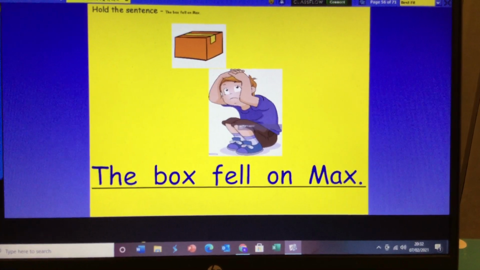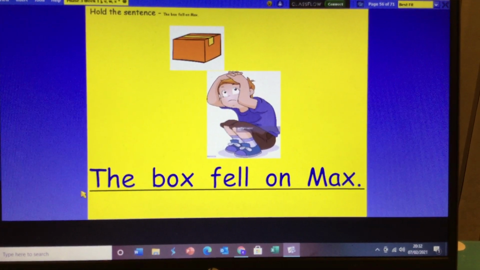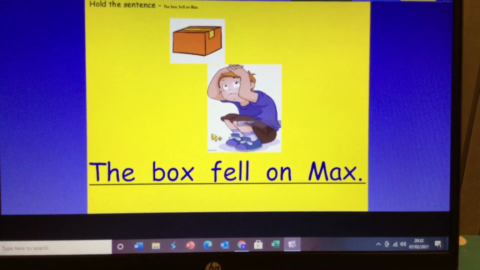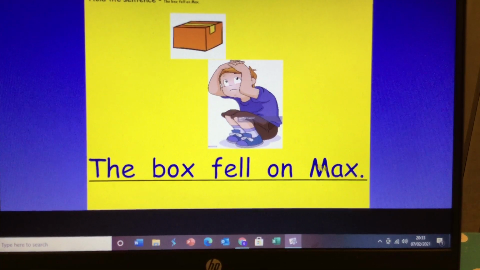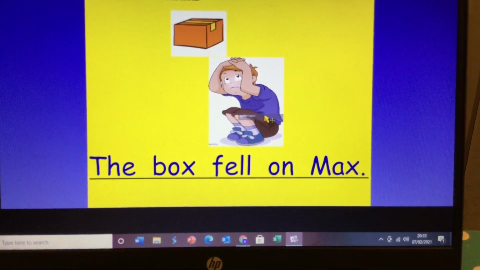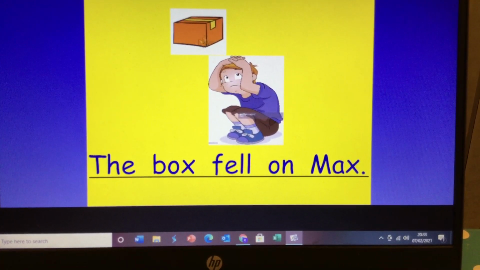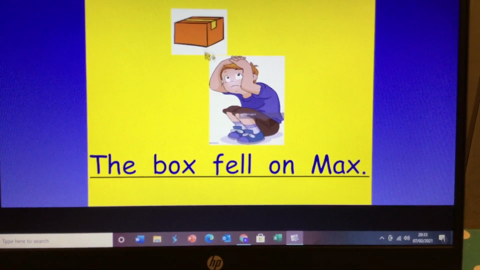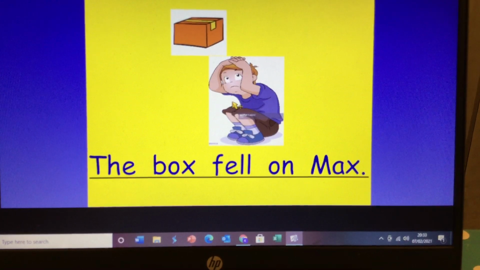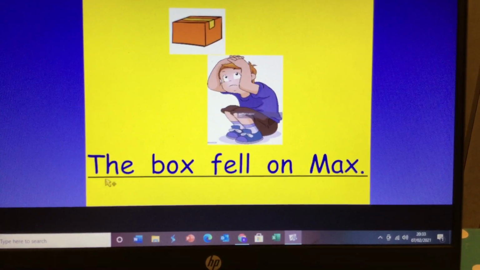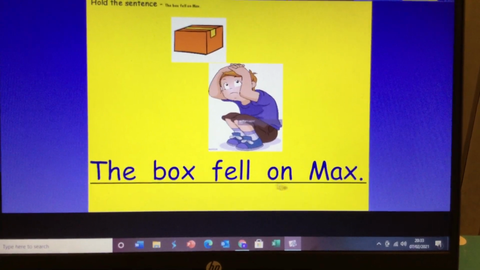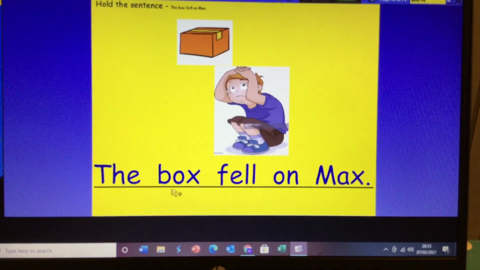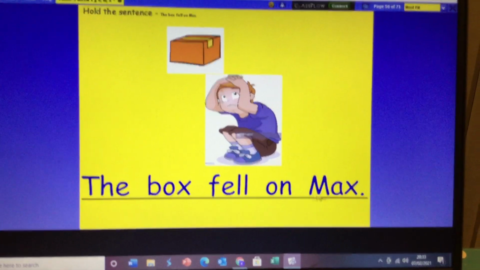Oh, sentence time. So let's read this sentence. Look at the picture. Now this is Max. Here's Max. And here is the box. Oh no, what's happening, children? That's right. Let's read the sentence. The box fell on Max. Read it again. The box fell on Max.